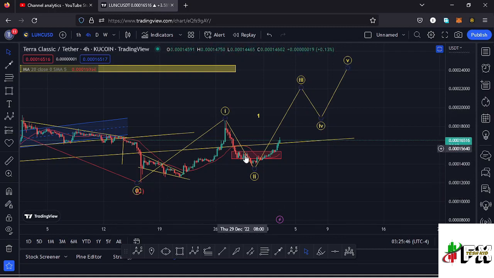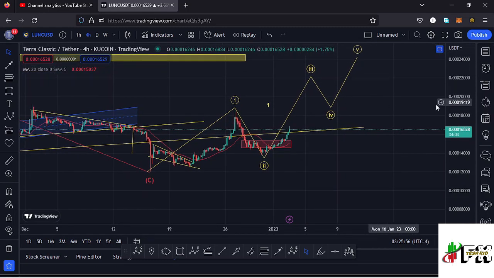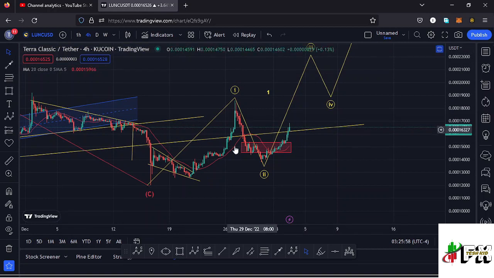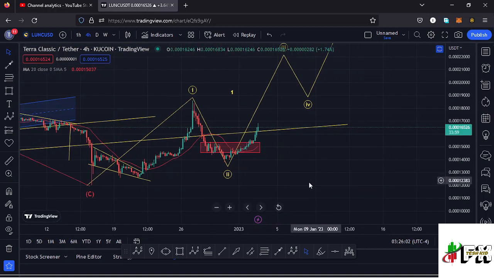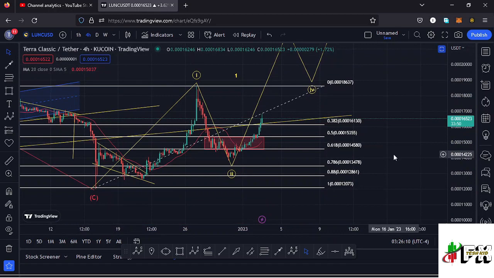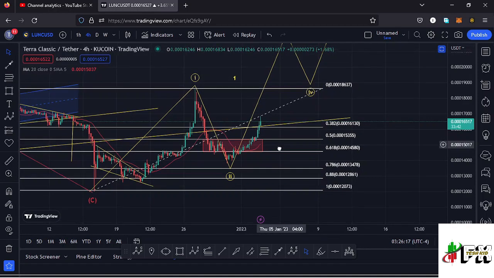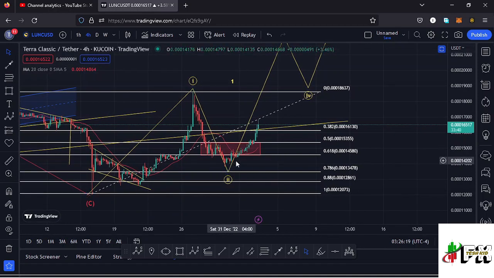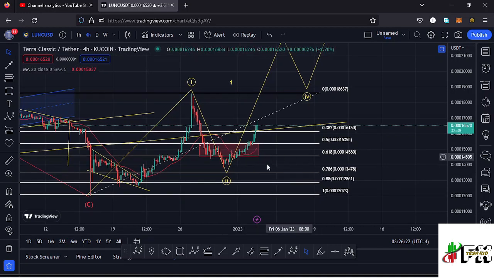Then we saw a bit of a corrective structure right here in the formation of a second wave, and right now my primary scenario is that we're in the formation of this wave 3 before we see a wave 4, and then continue pushing even higher in the formation of this wave 5. Getting to see whether this second wave has done the minimum that we expect a second wave to do, by connecting the Fibonacci from the low of the first wave to the high of that wave 1, I expected the second wave to retrace into the area between the fib level 0.5 and the fib level 0.618. You can see we came down into that target area, fully maximized it, and also lost the fib level 0.618, but continued to hold above the fib level 0.78.